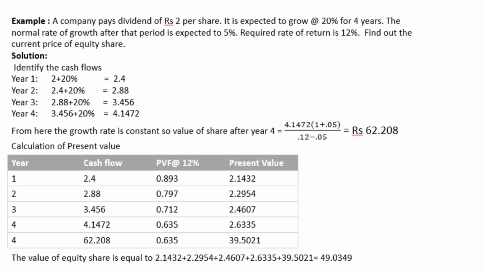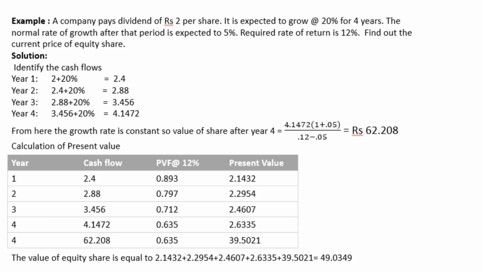Now let us see the solution. First, you are supposed to identify the cash flows. In the first 4 years, the growth rate is 20%. So for year 1, the shareholder will receive 2 plus 20%, that is 2.4 per share dividend. In year 2, the shareholder will receive 2.88 per share dividend, in year 3, 3.456 per share dividend, and in year 4, 4.1472 per share dividend.